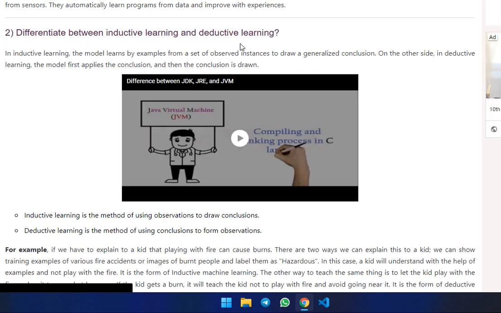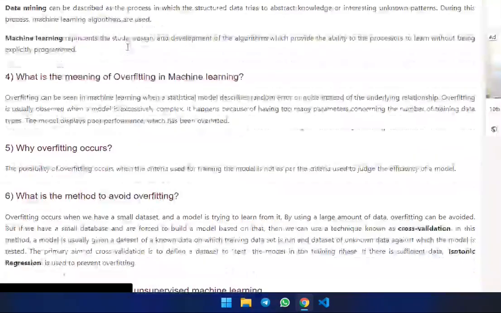This is the difference between. Wait. I will show.